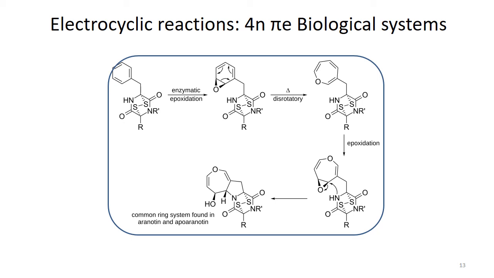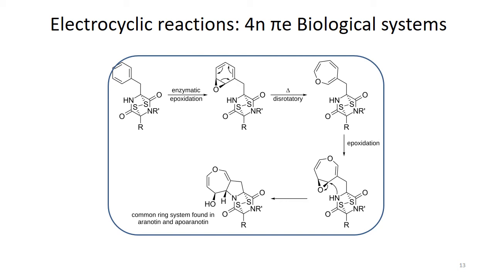This is basically a proposed biosynthesis of aranotine, a naturally occurring oxepine, and its related compounds. Oxepine is basically this 7-membered oxygen containing ring. We call it oxepine, and its related compounds are synthesized through these electrocyclic reactions.